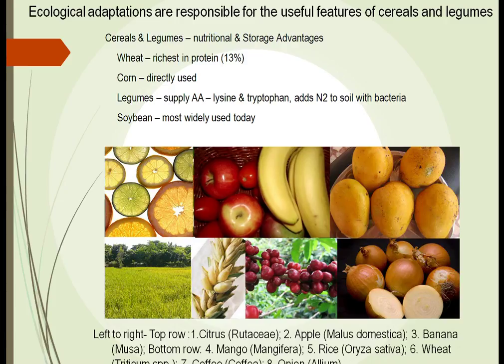These are some pictures here of different fruits and vegetables coming from different parts of the world. Coffee, for example, came from possibly Eastern Africa, Ethiopia. The citrus tree came from the bottom part of Russia, perhaps Kazakhstan. The banana came from Asia.